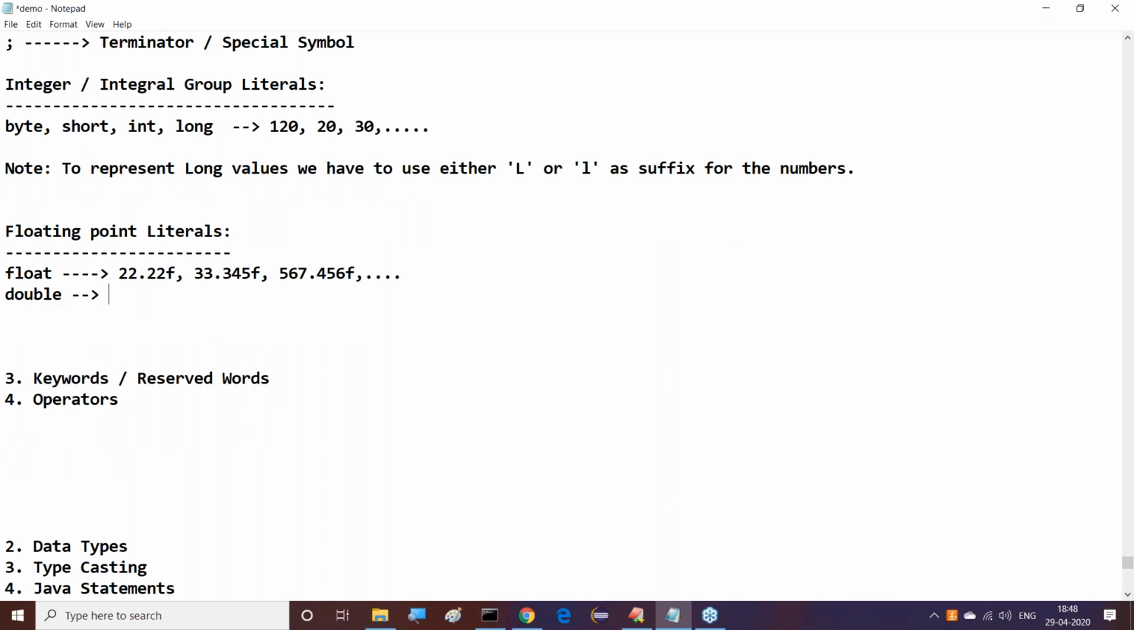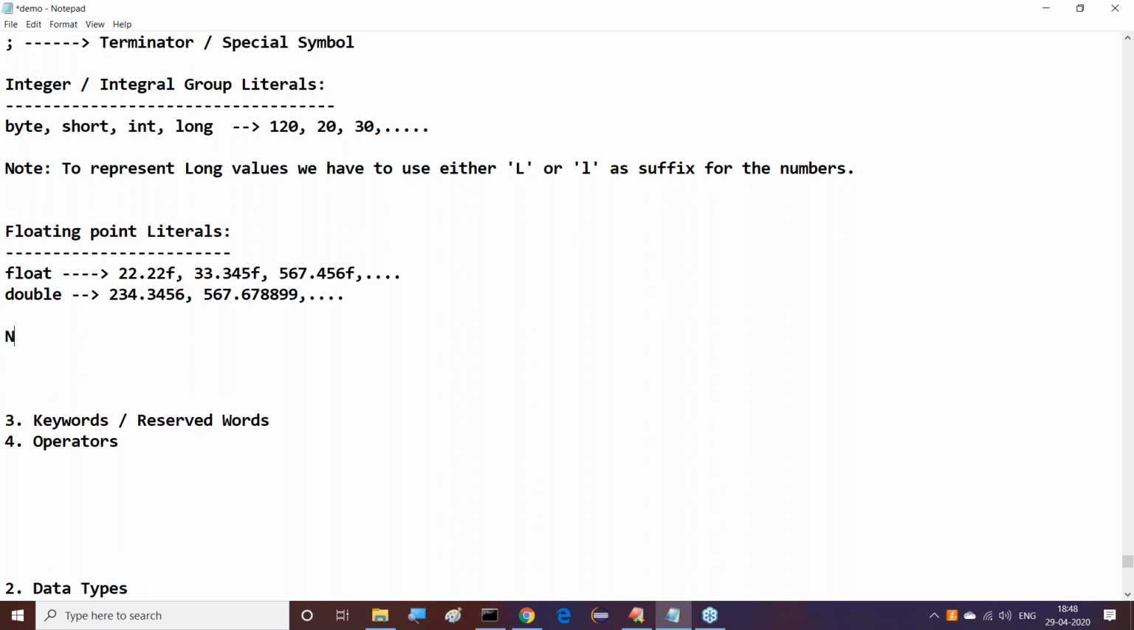Double values we can provide directly, like 567.678 or something else. But the key point here is: to represent a float literal, we will use either small f or capital F as a suffix.